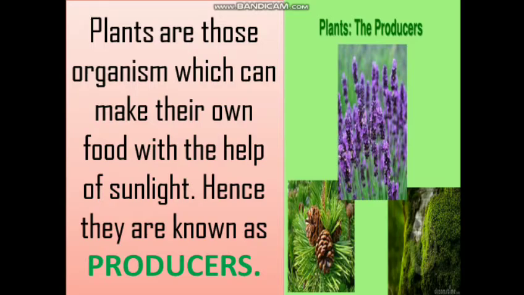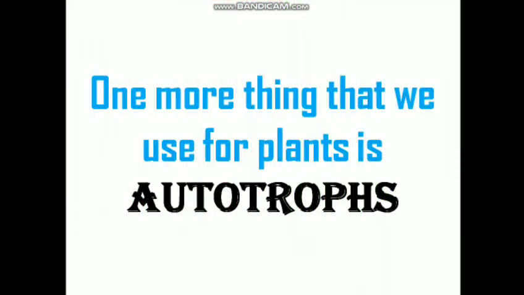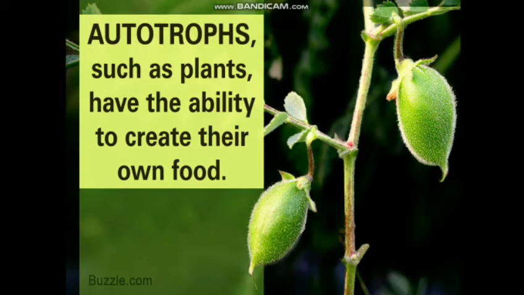If I try to break down the meaning of this term, auto means self and trophs means organisms who eat food. So my dear students, what do autotrophs mean? Autotrophs are those organisms who can prepare their own food.